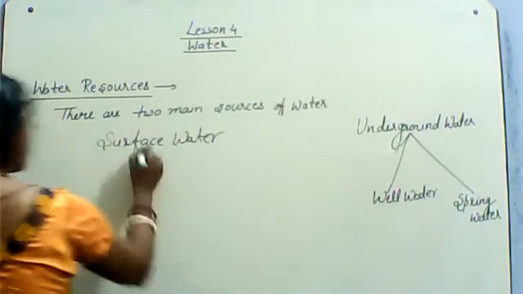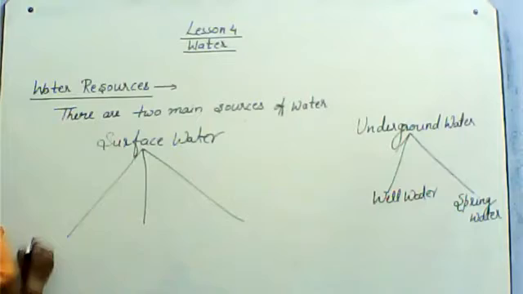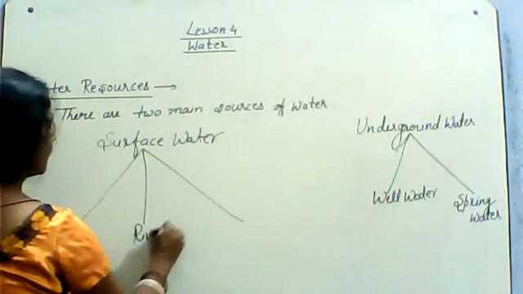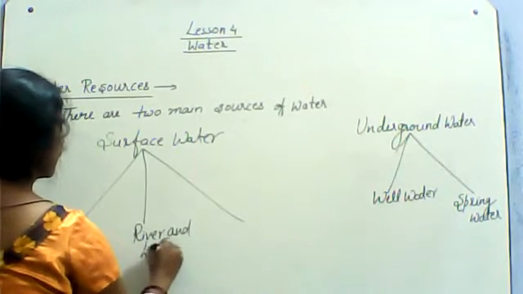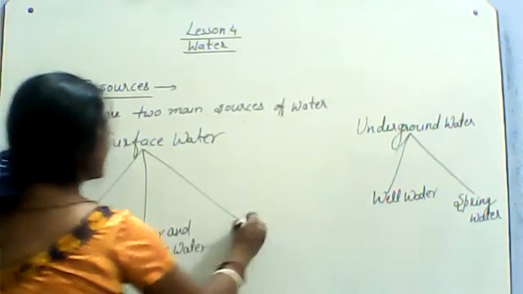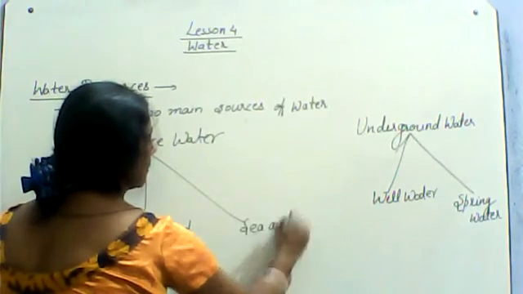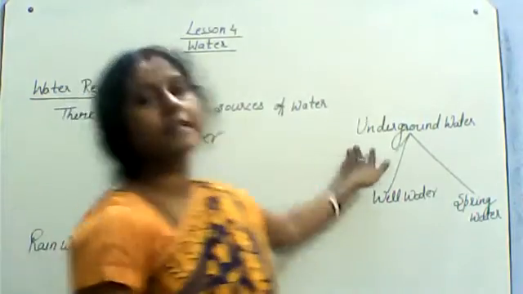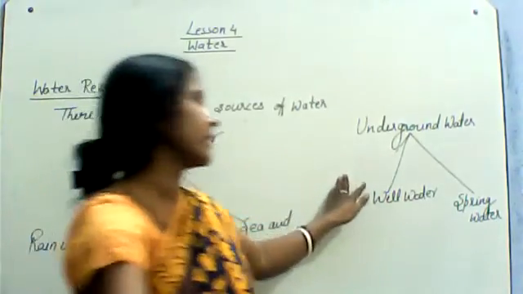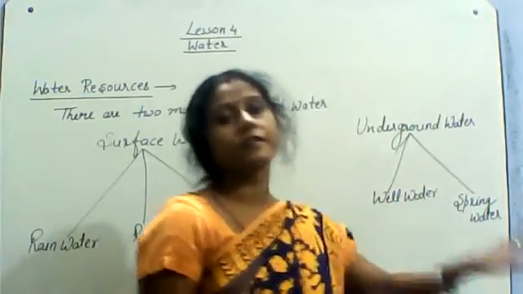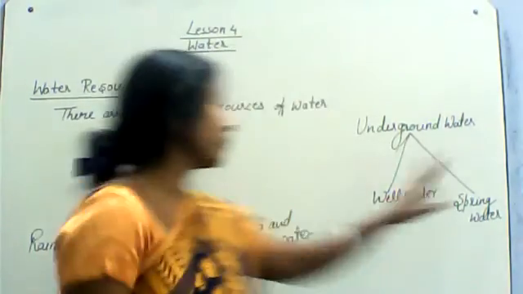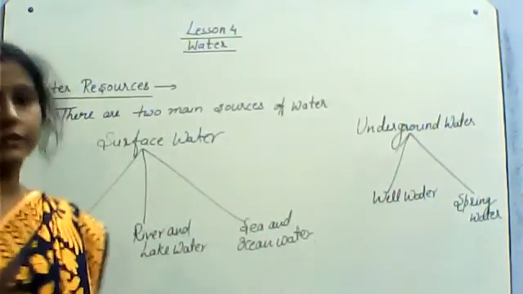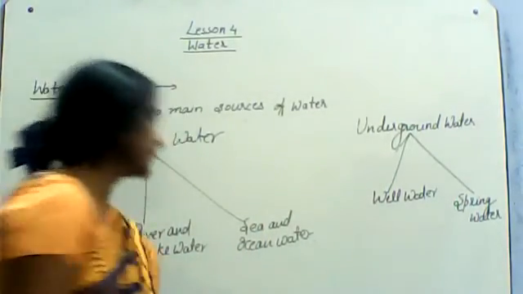In surface water, there are three types of water: rainwater, river and lake water, and lastly sea and ocean water. And the second type of resource is underground water, which we get from underground, and well water and spring water are the two water resources from underground water. So you can see here the water resources.